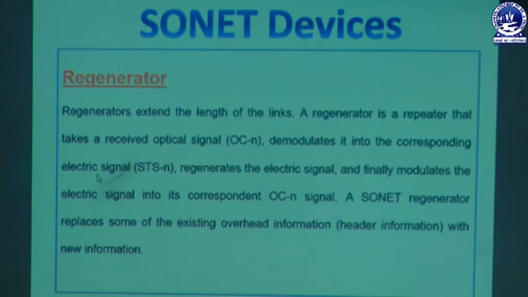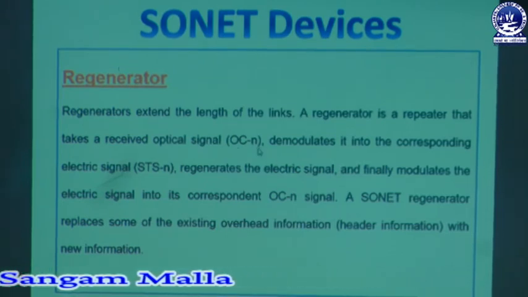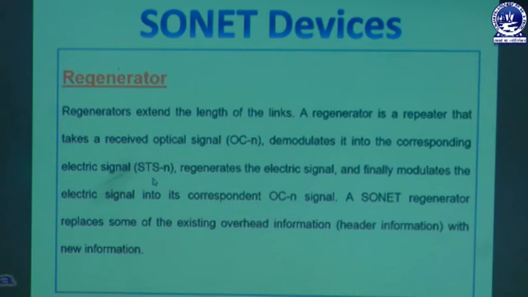That means whenever the data is sent, there must be a converter which converts the optical signal into the electrical signal. So here the OC, the optical carrier signal, gets converted to the electrical signal. Then it regenerates the electrical signal and finally modulates the electrical signal into its corresponding OC signal. Then the signal is sent and finally at the receiver side it again gets modulated from the electrical signal into its corresponding OC signal. That means the electrical signal again gets converted to its corresponding optical signal.